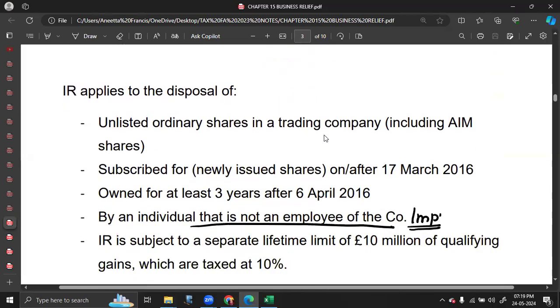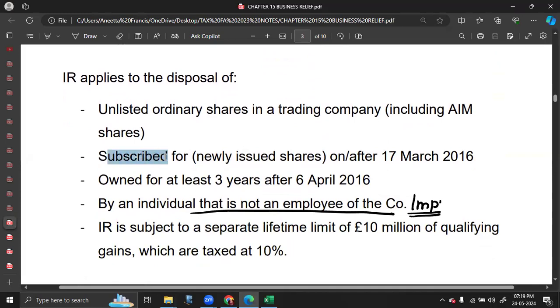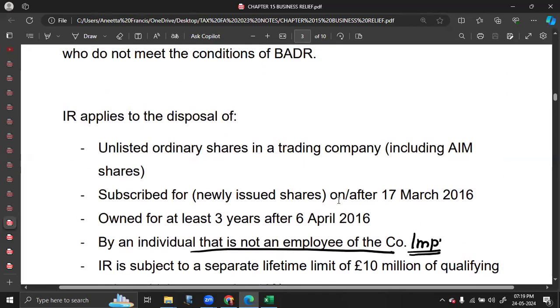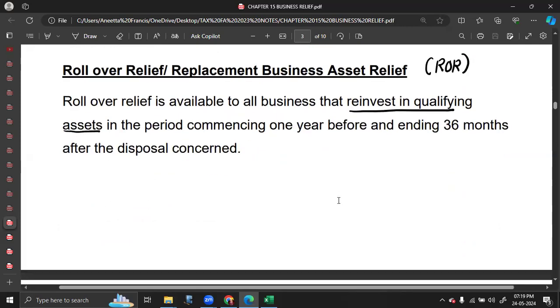Also, these shares have to be subscribed directly from the company on or after 17 March 2016 and owned for at least 3 years after 6th April 2016. Three conditions met, you are eligible for investor relief, and your first 10 million gain will be taxed at 10%.